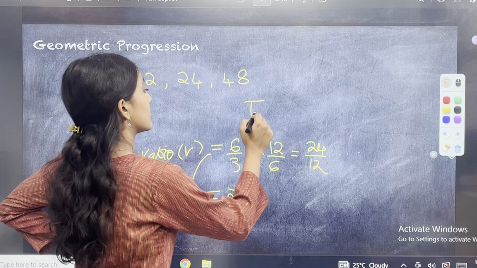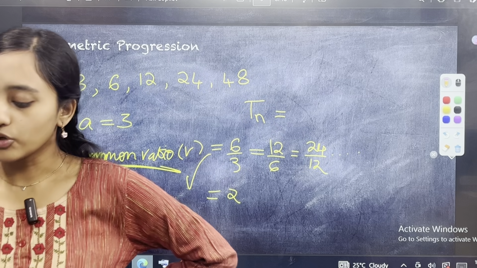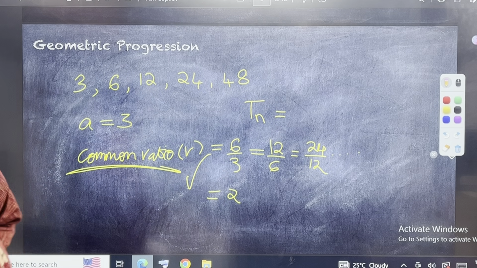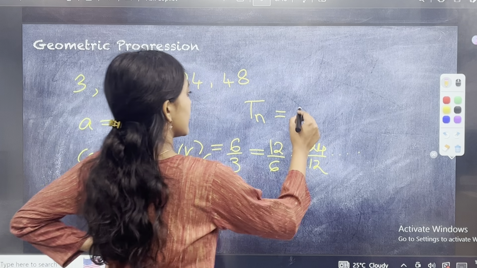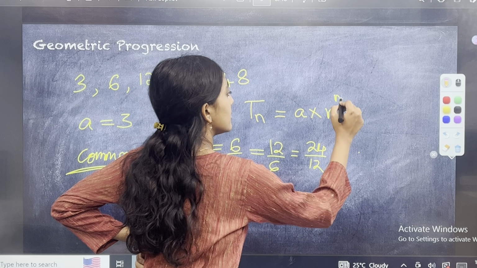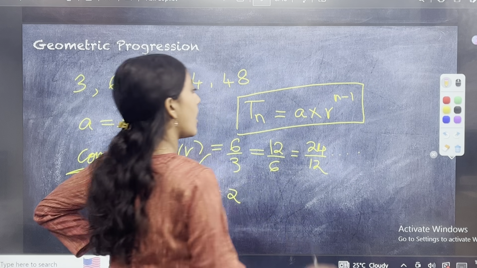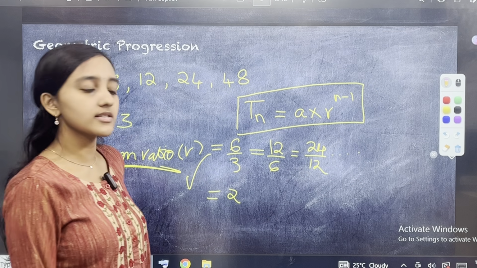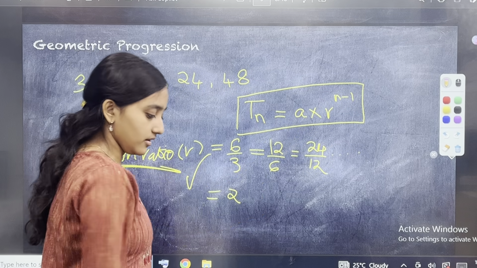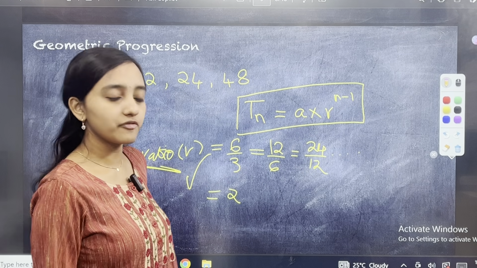Tn is the nth term. Tn, Sn, all those notations will be exactly the same. Tn will be signified as A into R power n minus 1. Tn is equal to A into R power n minus 1. This is the formula for the nth term of a GP.